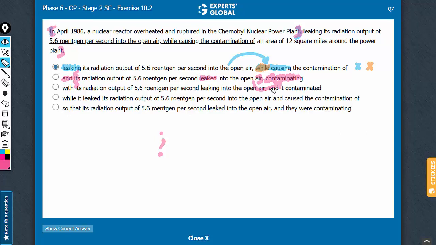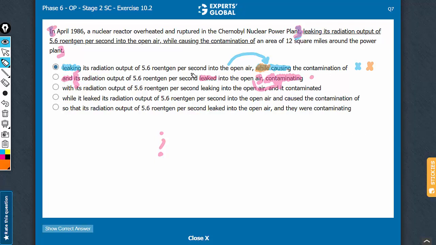So the broad construction of answer choice B, from here to here, this is extra information, then this independent clause suggesting that its radiation of such and such intensity leaked into the open air, and as a result the following part happened, contaminating an area of so many square miles around the power plant. Answer choice B does everything right. It is likely to be the correct answer choice. Let's look at other answer choices.